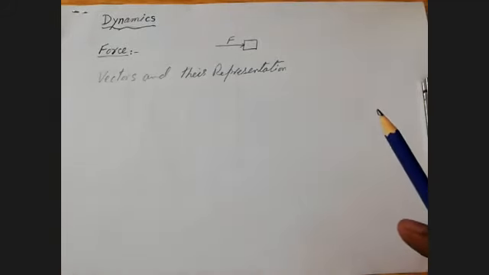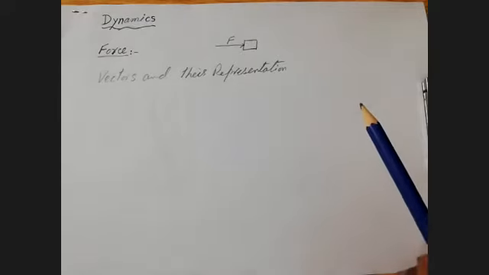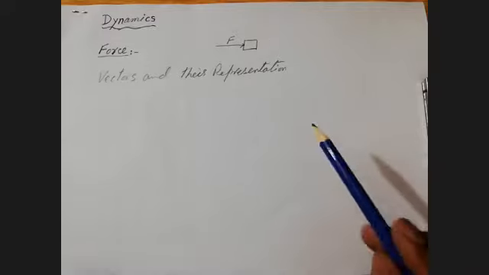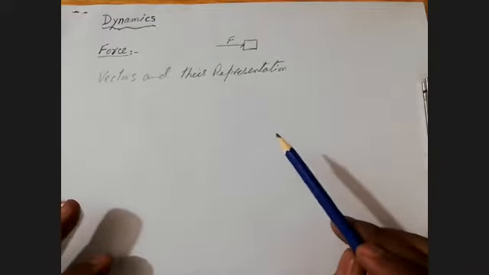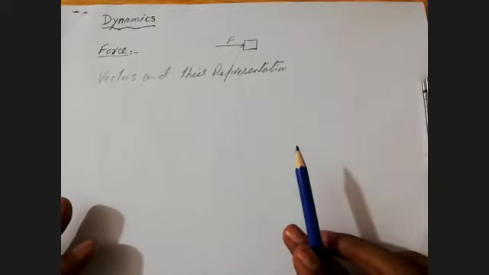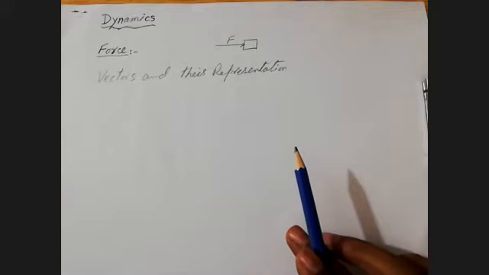Remember this, force can move an object or tends to move an object. For example, if only one person is asked to apply the force to move a huge bus, you are applying the force, but the bus is not moving. It means the force is trying to move an object, but the object is not moving, although the force is applied. The force can also change the direction of the motion of an object.